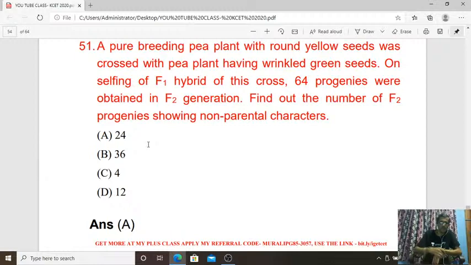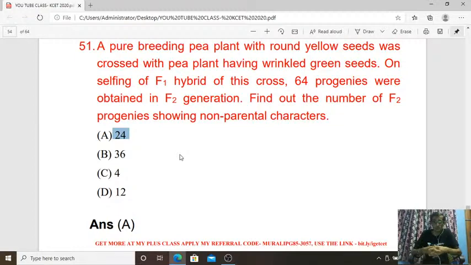Next, 51. A pure breeding pea plant with round yellow seeds was crossed with a pea plant having wrinkled green seeds. On selfing of the F1 hybrid of this cross, 64 progenies were obtained in the F2 generation. Find out the number of F2 progenies showing non-parental characters. So non-parental character, it is 24. So we know that 9:3:3:1 is for 16 offspring.